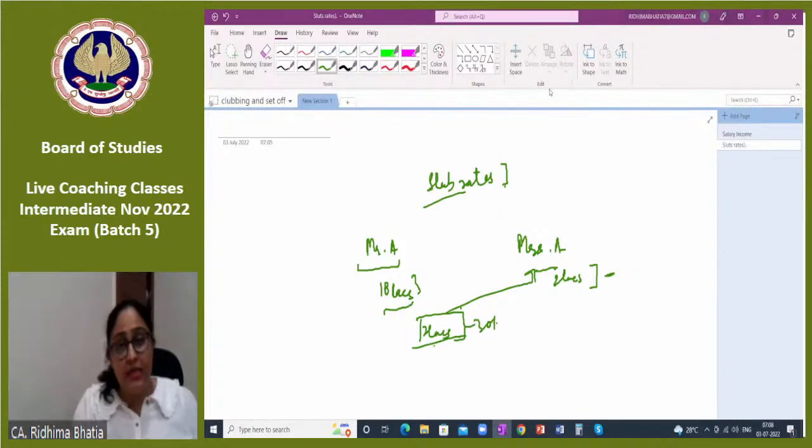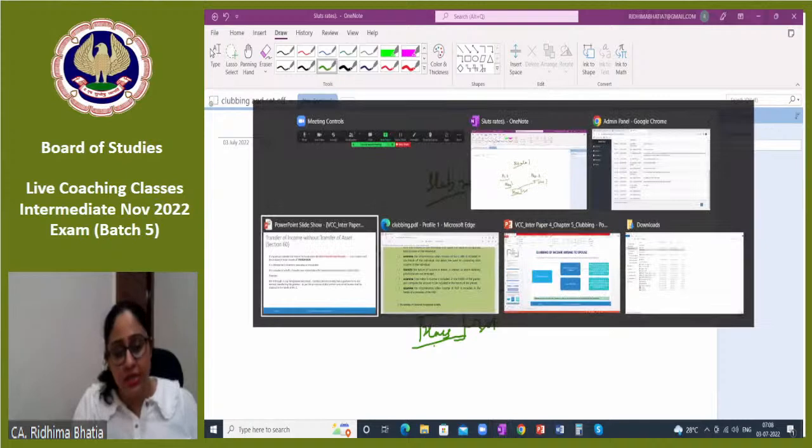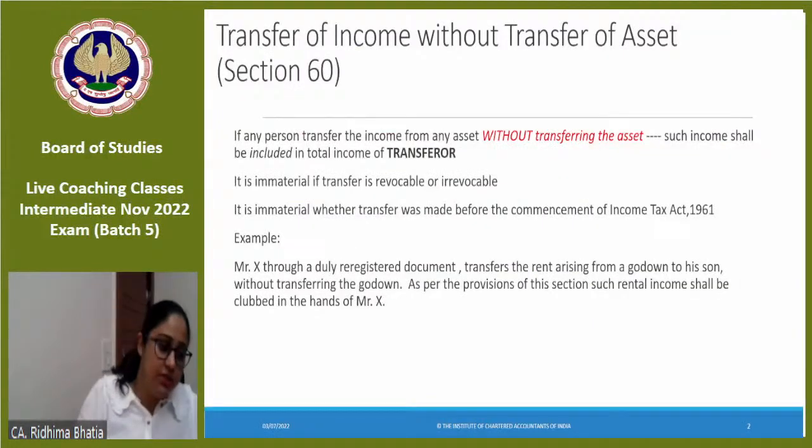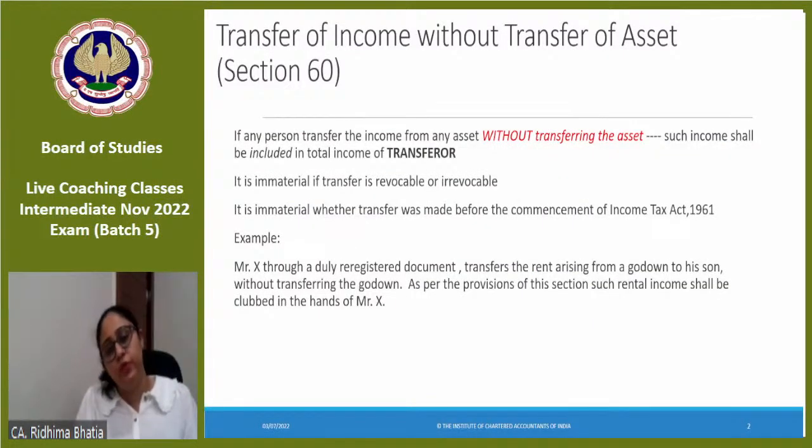Now let's understand क्या sections है. So there are sections 60 to 64, which we'll be studying under clubbing provisions. Each section talks about a particular type of income which might be clubbed. Okay?